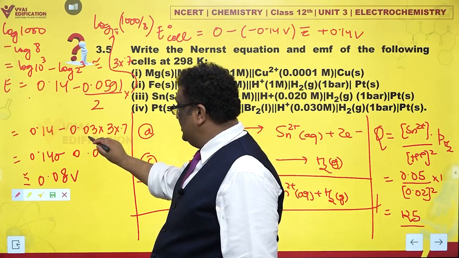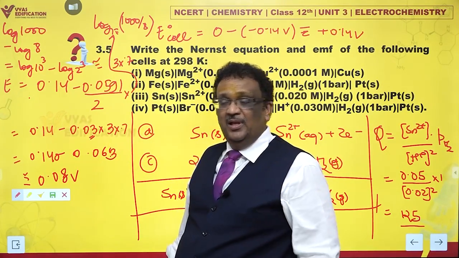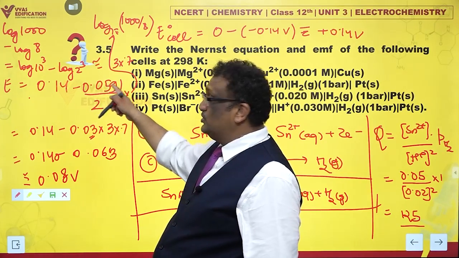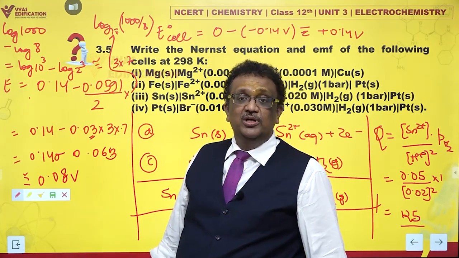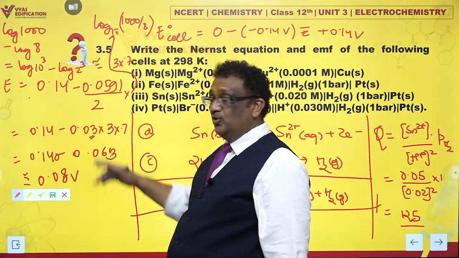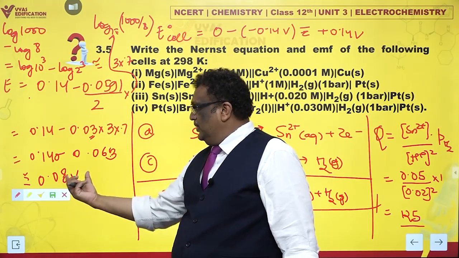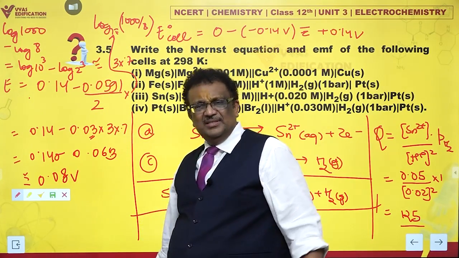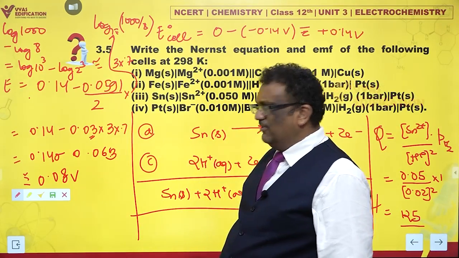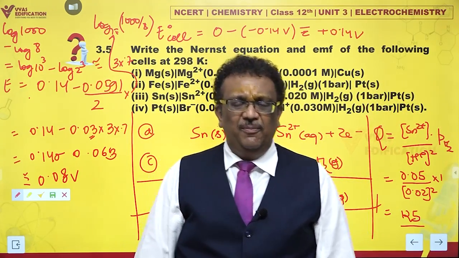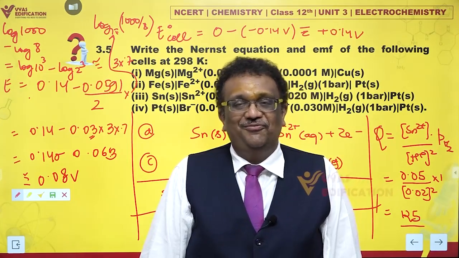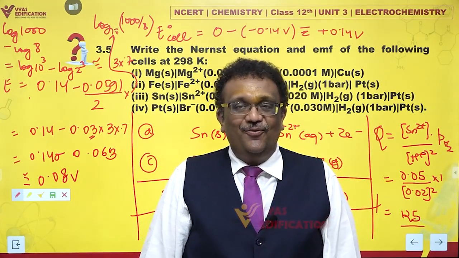Because please remember, this is a slightly bigger value. We have assumed 0.06 to be subtracted while it is actually 0.0591 only. So I'll obtain close to this, somewhere 0.079 volts or something, which can be approximated as 0.08 volts, which is fine. That is the answer for the third question.